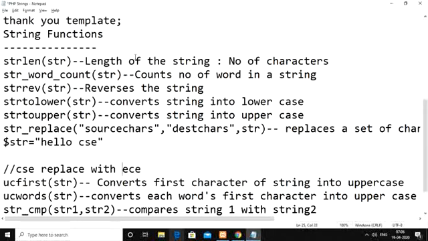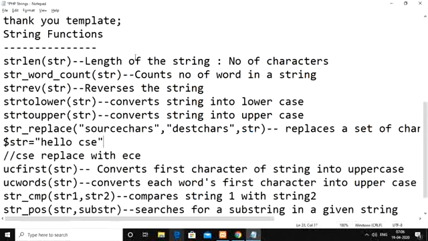So if you observe, the given string is str. From the str string hello CSC we have to replace CSC with ECE. Means the source string is nothing but CSC, and the destination characters are nothing but ECE. From which string? From the str string here. So that is how we are going to use str_replace.